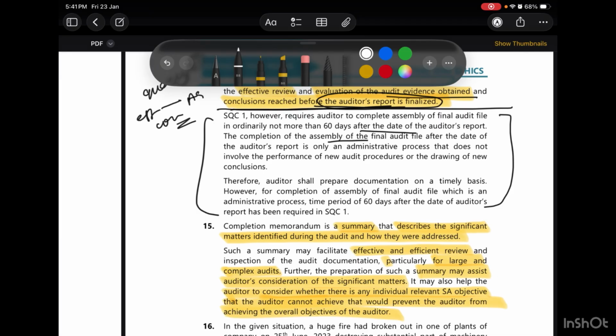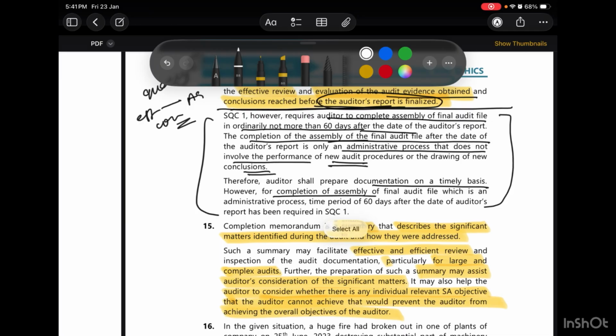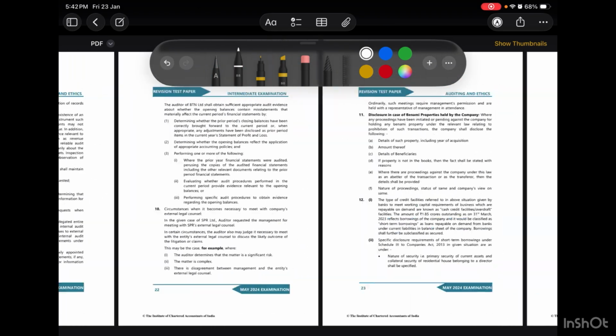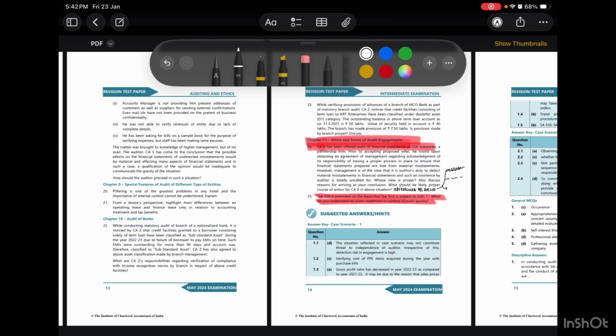Then we are talking about the SQC1 and also about the time, the next part of the question. SQC1 requires the auditor to complete assembly of final audit file not more than 60 days, and the completion of final audit file after the date of audit report is only an administrative process, and it does not involve the performance of any new audit procedures or any new conclusions. Auditor will prepare documentation on a timely basis. Completion of the final audit file, which is an administrative process, time period is 60 days. So here, these are the little points about the SQC1 and whatever was given has been provided.